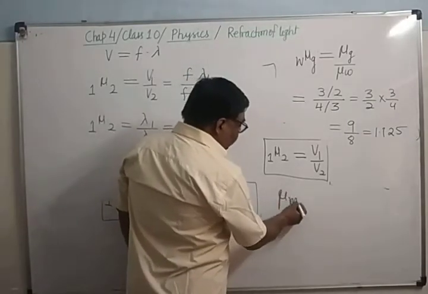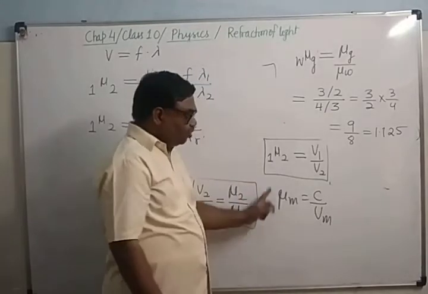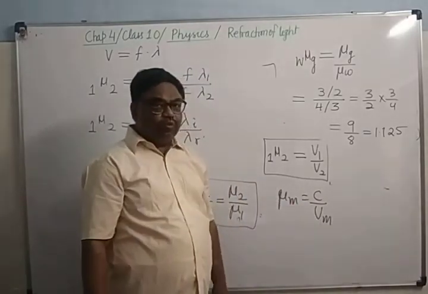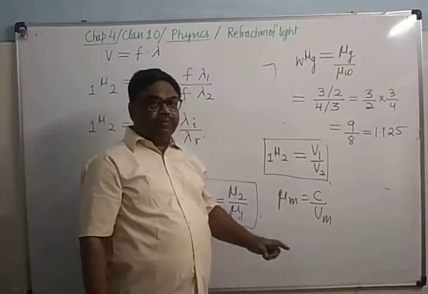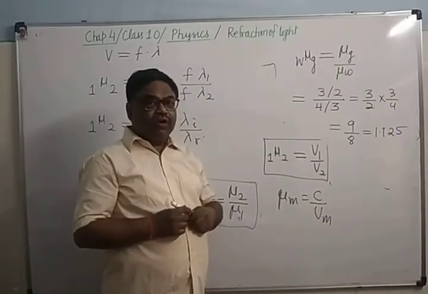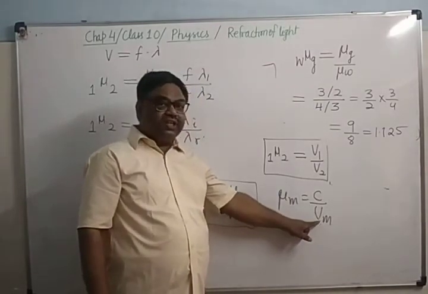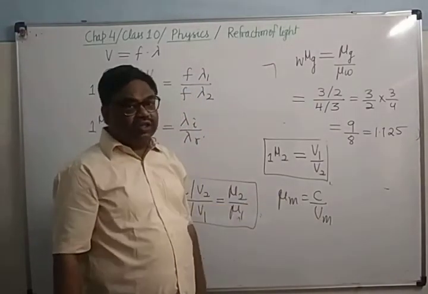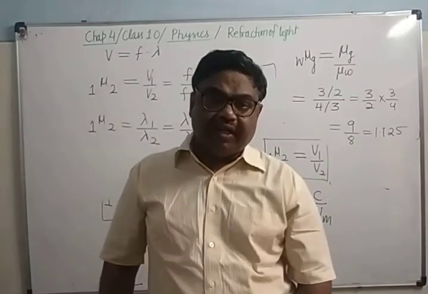As you know, mu m equals C upon Vm. So mu is inversely proportional to V. The more the value of V, the less will be mu. So if the medium is denser, the velocity of light will be less, and then the refractive index will be more. A higher refractive index means there will be greater bending.